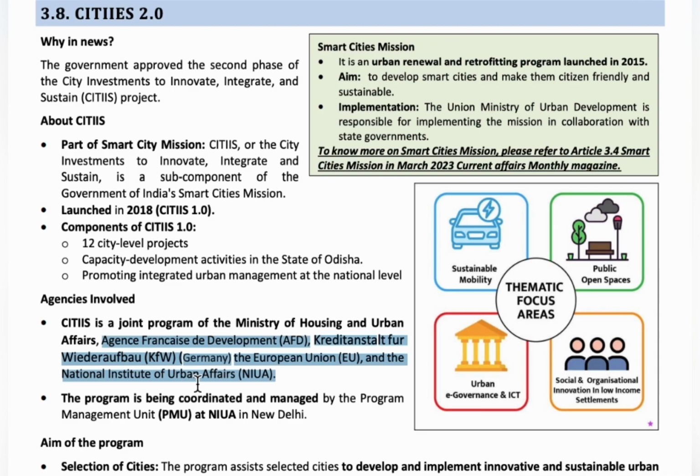So all these four bodies have come forward to give technical assistance and provide financial assistance. These four organizations are going to invest in CITIIS 2.0. Okay, so this is about the CITIIS 2.0 topic.